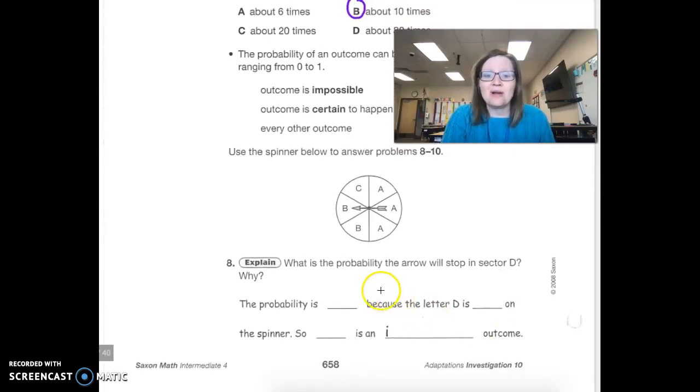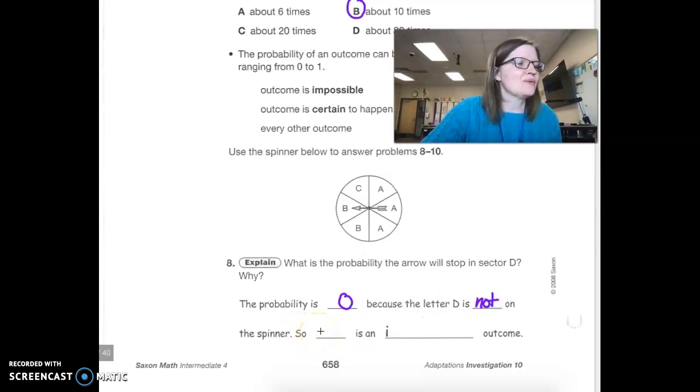What is the probability that the arrow will stop in sector D? Okay, I'm looking through here. Do you guys see a D? I don't see a D. For once, I feel very sure that the probability is 0 because the letter D is not on the spinner. So let's see, how do I word this?